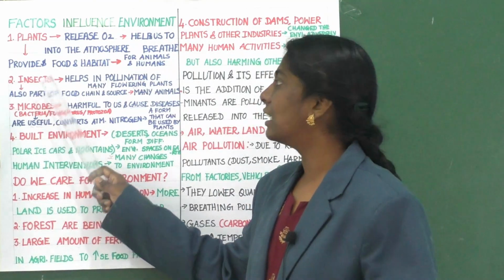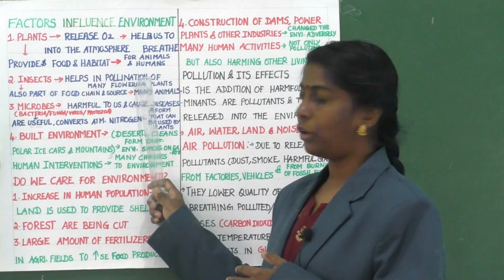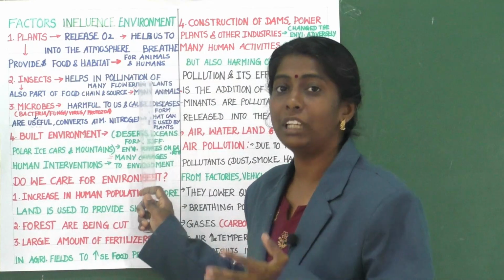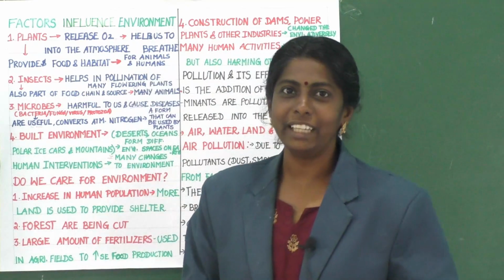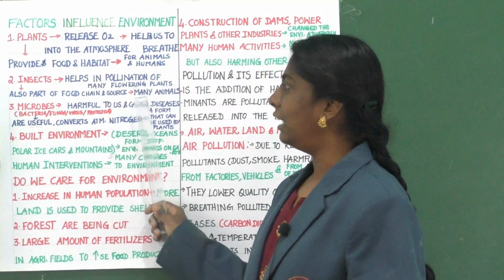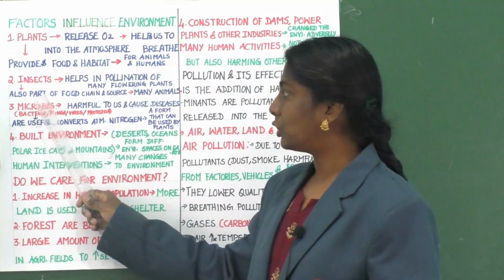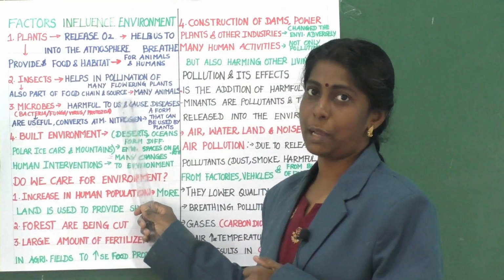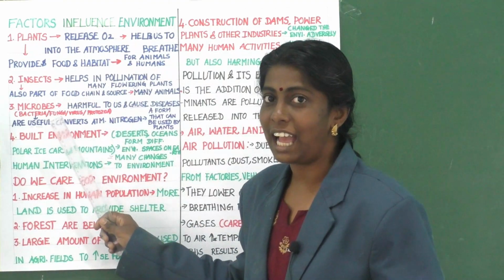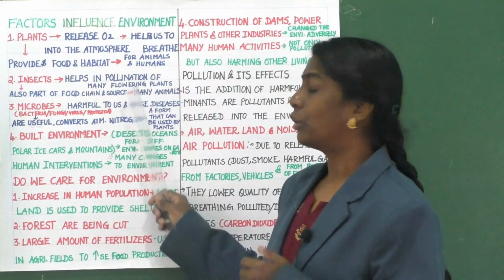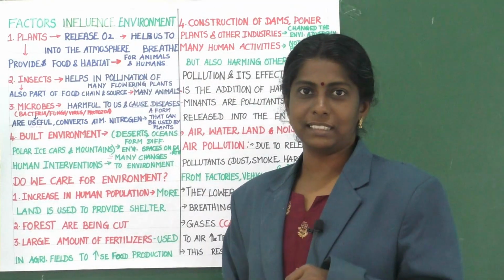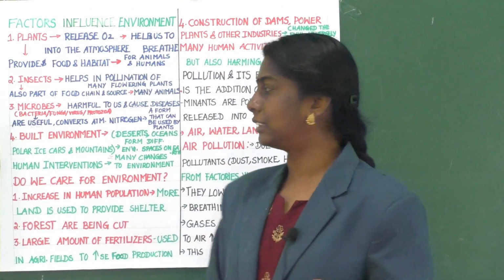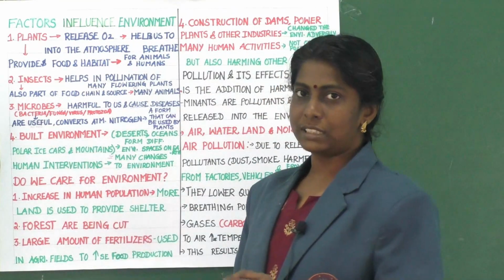Insects help in pollination of many flowering plants. They are also a part of the food chain and a food source for many animals. Clear, children? Now the third factor, microbes.